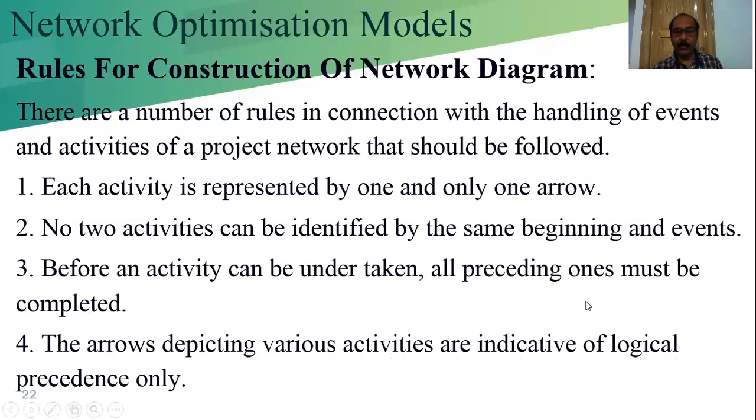So it represents the logical precedence, moving from left to right. This node is the precedence and this is the succession, tail and head.